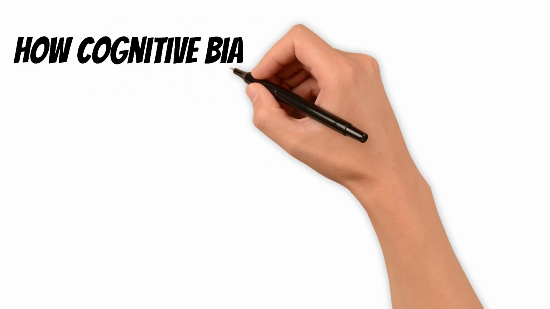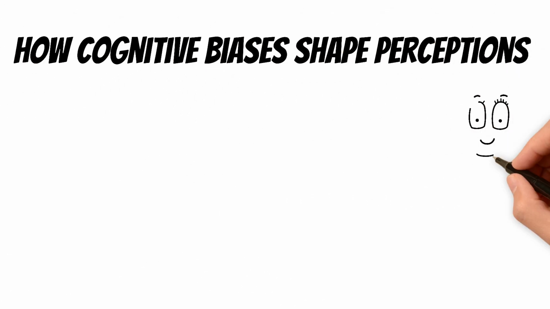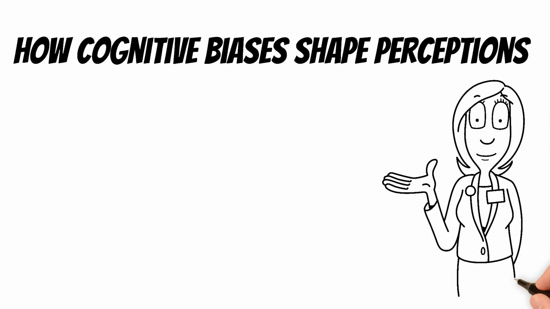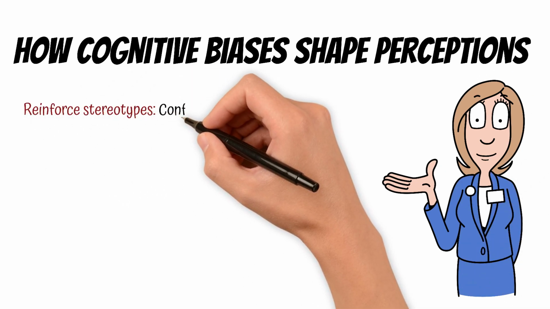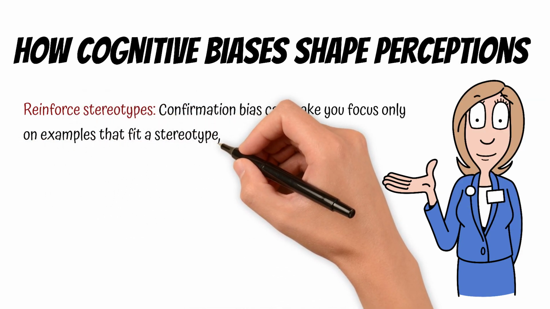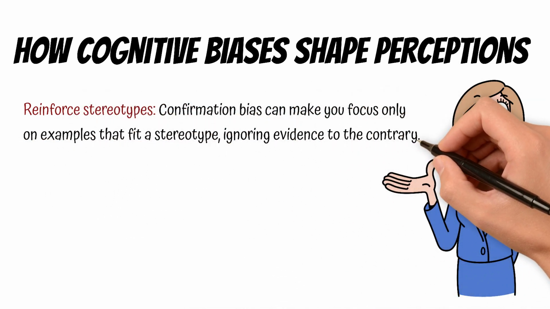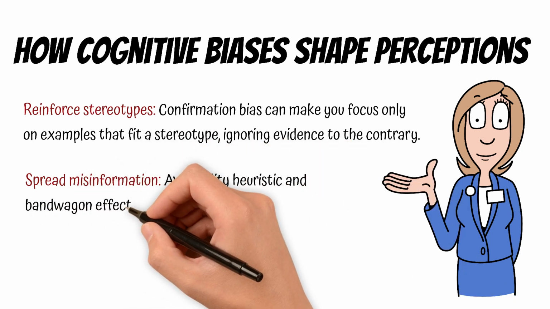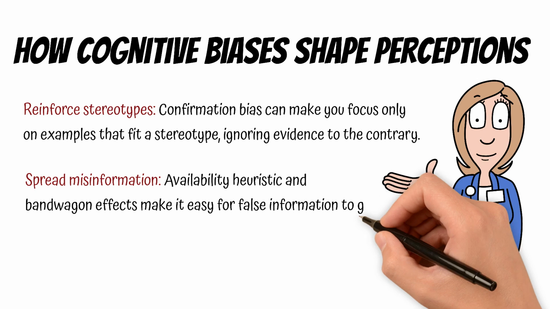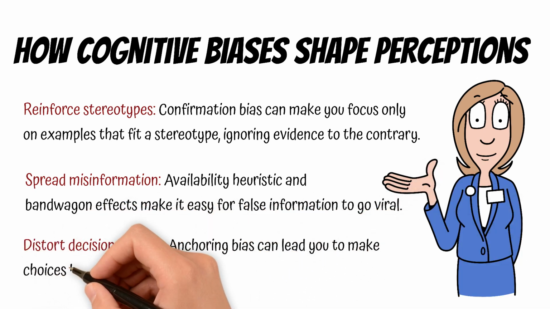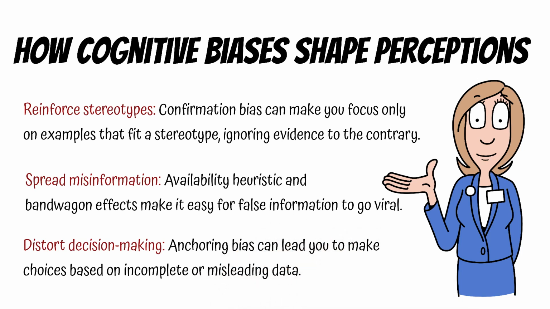How cognitive biases shape perceptions. Cognitive biases influence the way we interpret information, interact with others, and make decisions. They can reinforce stereotypes. Confirmation bias can make you focus only on examples that fit a stereotype, ignoring evidence to the contrary. They spread misinformation. Availability heuristic and bandwagon effects make it easy for false information to go viral. They distort decision-making. Anchoring bias can lead you to make choices based on incomplete or misleading data.